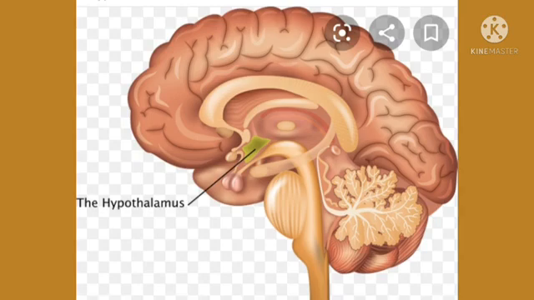It acts as a thermoregulatory center of the body. Thermoregulatory means temperature control.